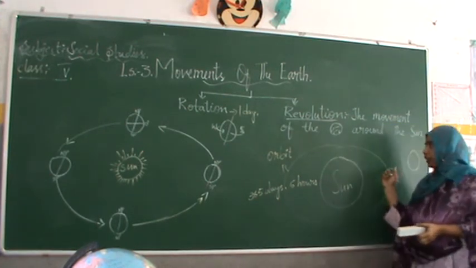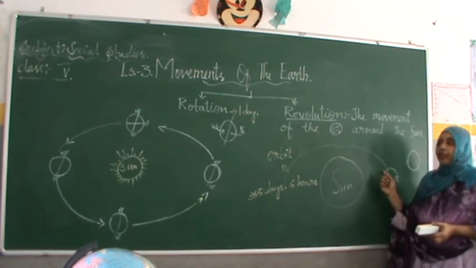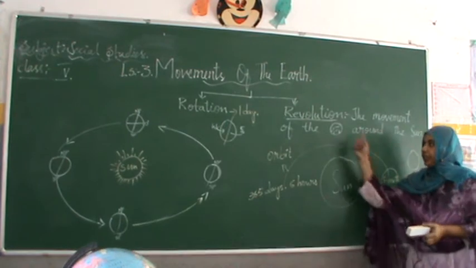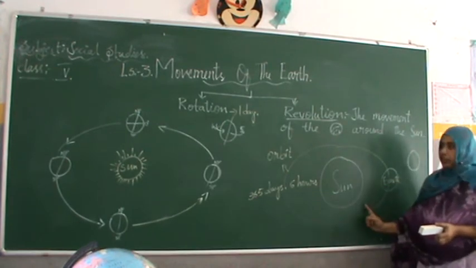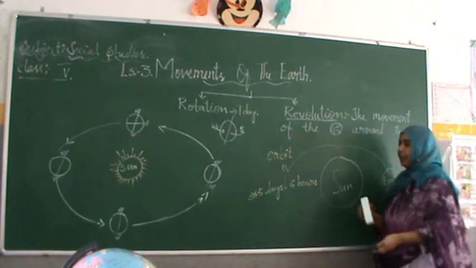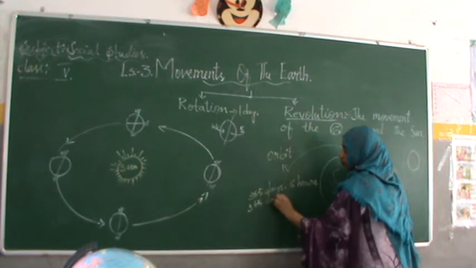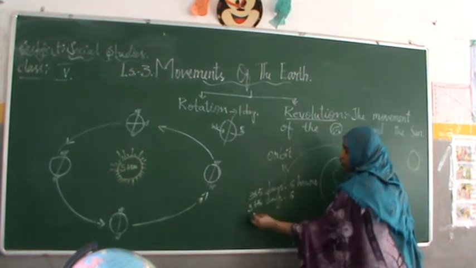So our Earth takes 365 days and 6 hours to complete one revolution, means one complete year.